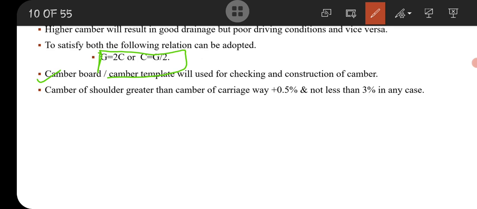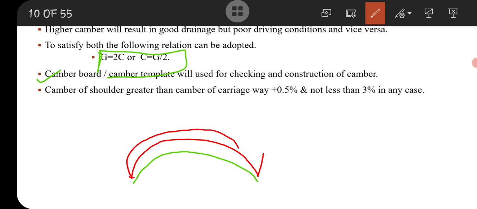This is a road, and a camber board is a structure like this which will check the road camber surface. This camber board is prepared according to the design calculated by the highway engineer. On whichever side we find excess camber, we cut it, and where there is a shortfall of camber, we need to fill that zone.